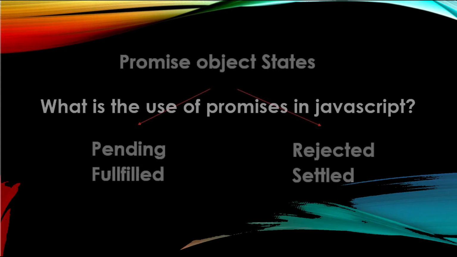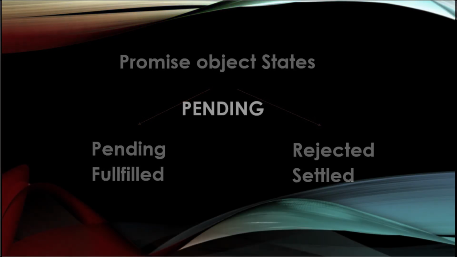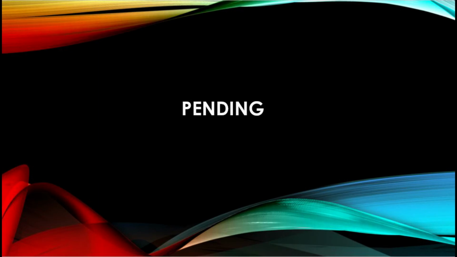A promise object has 4 states: pending, fulfilled, rejected and settled. Pending is the initial state of a promise. This state represents that the promise has neither been fulfilled nor been rejected. It is in the pending state.